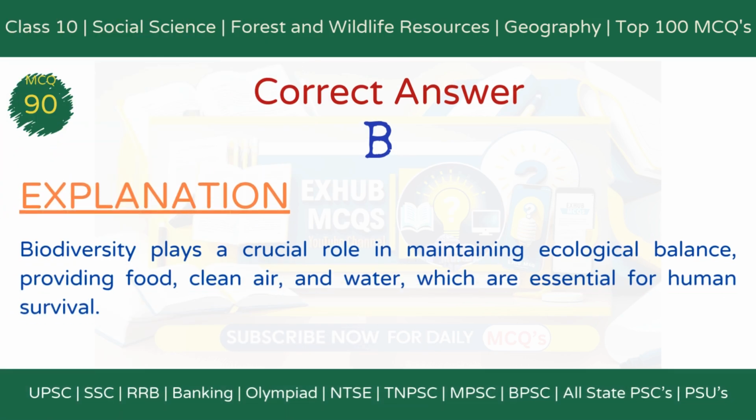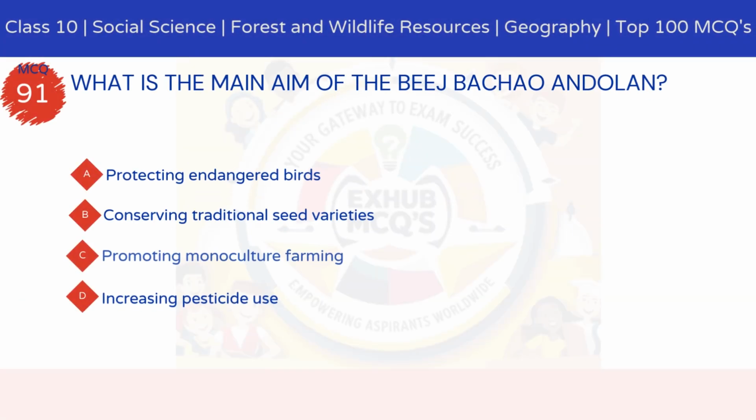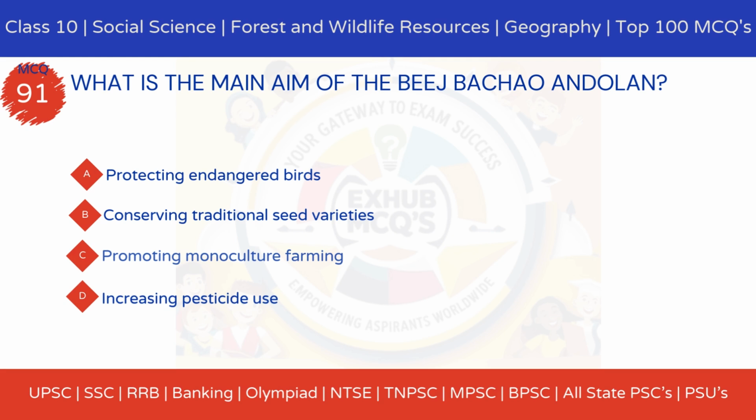The correct answer is option B, it ensures ecological balance and sustains life support systems. Explanation. Biodiversity plays a crucial role in maintaining ecological balance, providing food, clean air, and water, which are essential for human survival. MCQ 91. What is the main aim of the Bej Bachao Andolan? Option A, protecting endangered birds. Option B, conserving traditional seed varieties. Option C, promoting monoculture farming. Option D, increasing pesticide use.